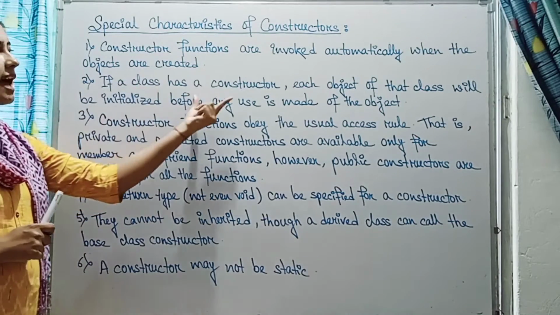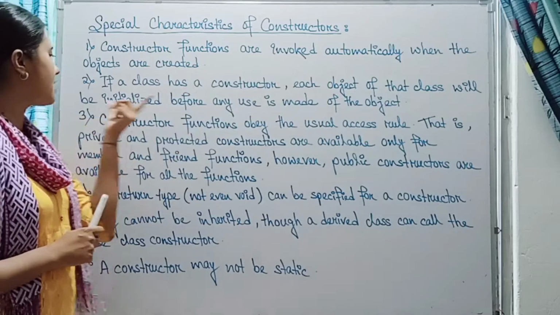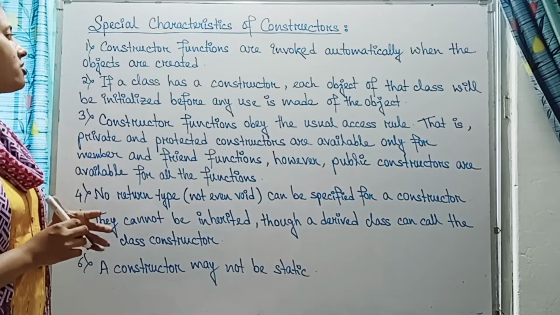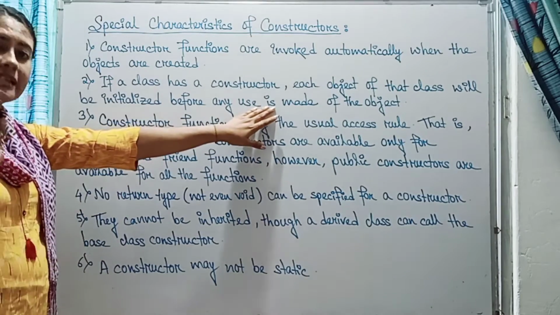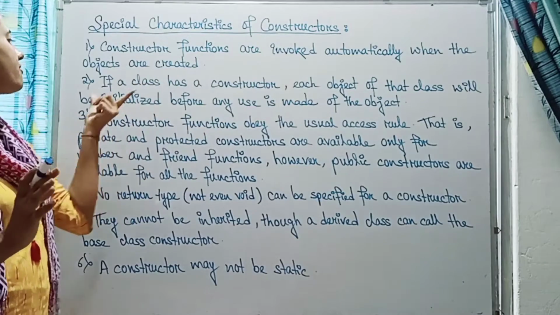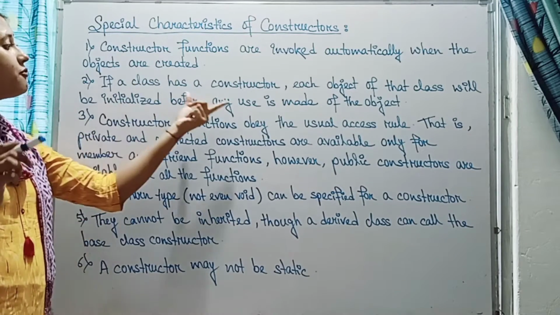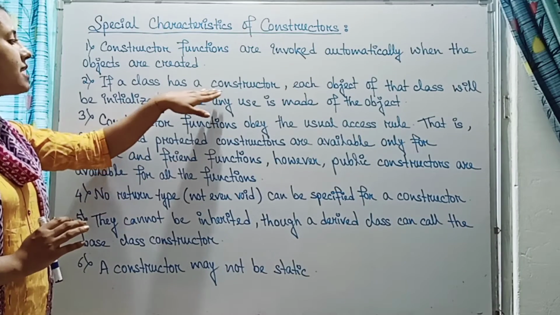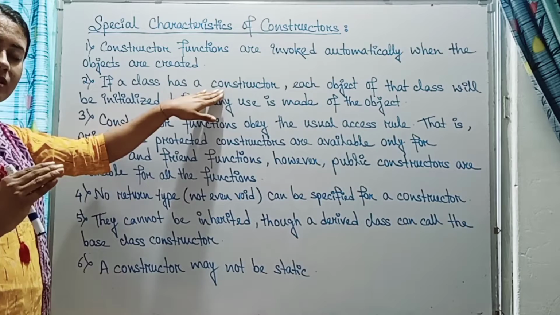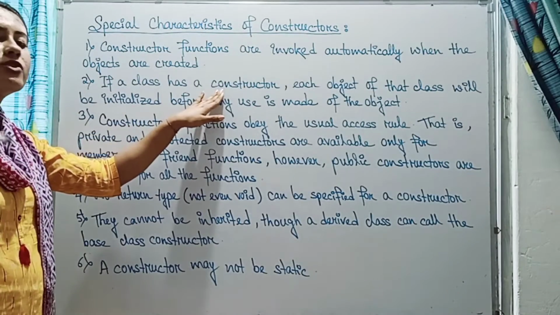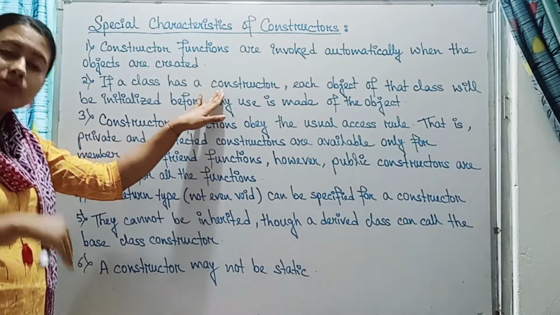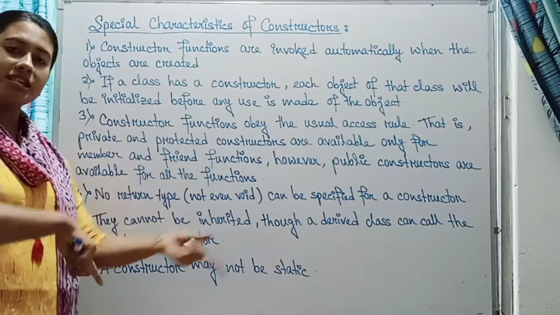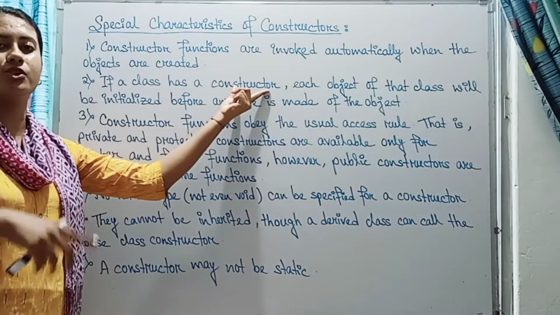The second one is, if a class has a constructor, each object of that class will be initialized before any use is made of that object. So if a class has a constructor, then each object of that class will be initialized before the object is used in our main function. It means that if we have a class with a constructor, we have to create an object of that class, and before using this object for any other operation, the object first needs to be initialized.